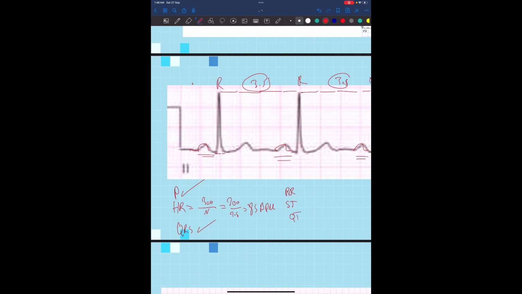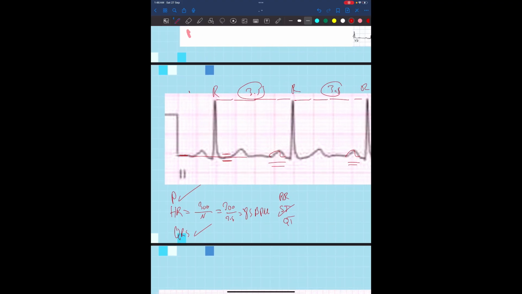How are we going to check for the ST elevation? This is the baseline of the ECG. Please make a line like that. Here's the ST. Is there any elevation or depression? There is none, so it's a normal ST. For the PR, you need to check the boxes. That's normal. So everything here can be said to be normal. It's a regular rhythm, a regular rate, so it's a normal sinus rhythm.